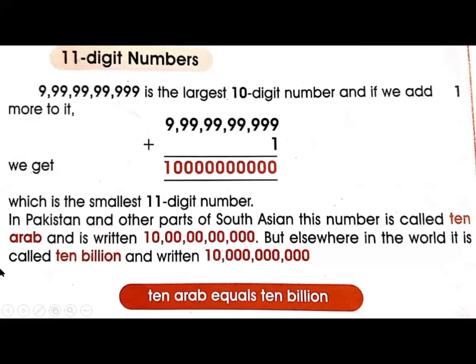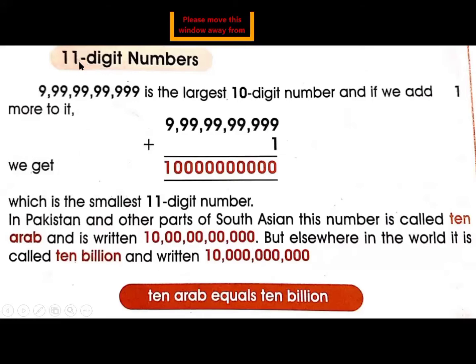The 11-digit number starts from 10 Arab, and it is written as 10 Arab, comma, then we write 00 in the crore group, then we put a comma after the crore group, then we write 00 in the lakh group, then we put a comma after the lakh group, then we write 00 in the thousand group, after the thousand group we put a comma, and then we write 000 in the unit group. So in the Pakistani system, if we see from the right side, first we put a comma after 3 digits, and then we put commas after every 2 digits.